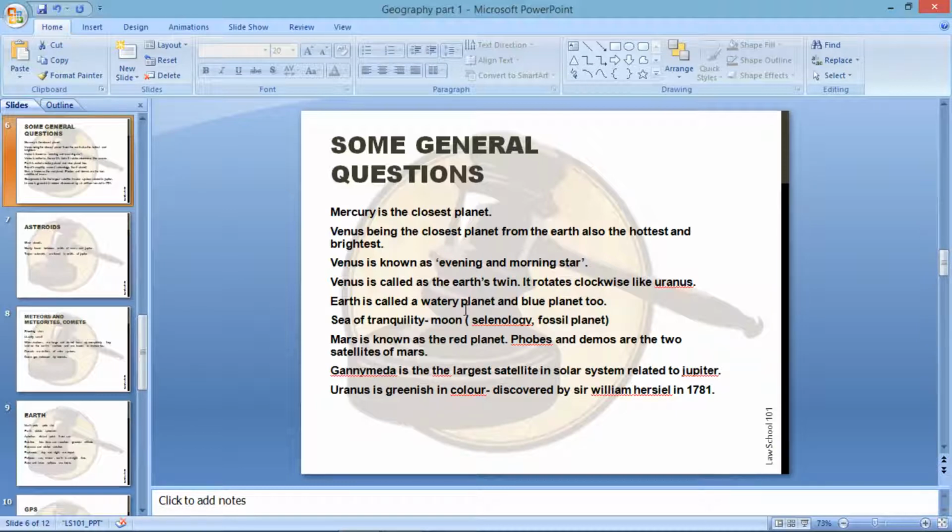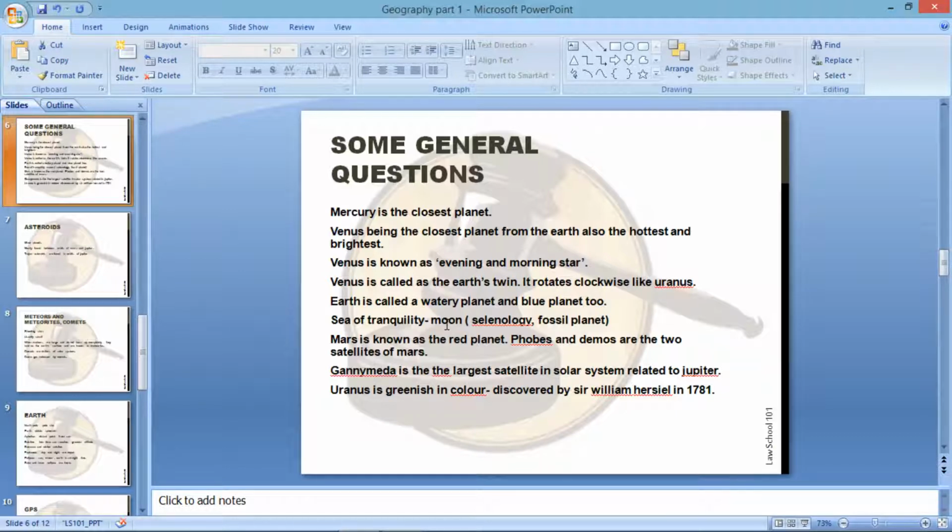Also, Venus is the hottest planet because of the presence of carbon dioxide. As carbon dioxide is present in the Venus atmosphere, it absorbs heat from the sun, and then it emits it during night time. That's why it is the hottest planet in the solar system. Also, Earth is the largest of the inner planets.